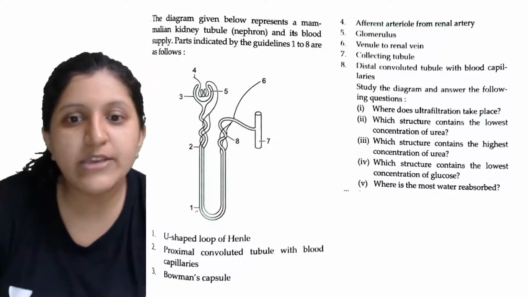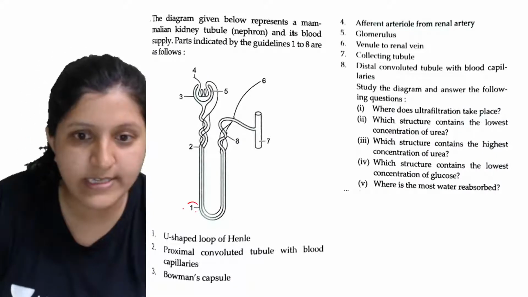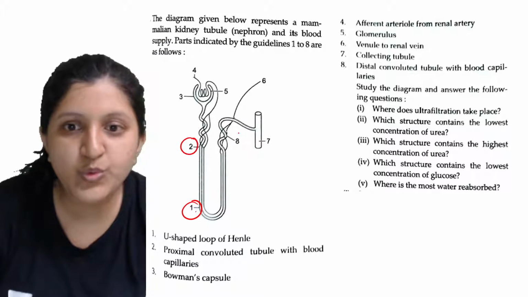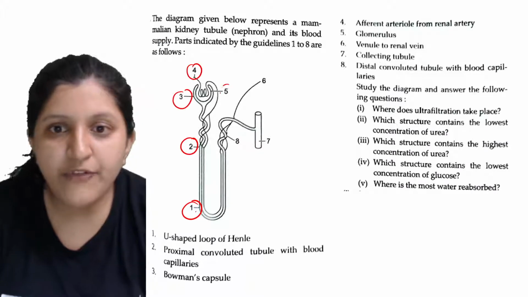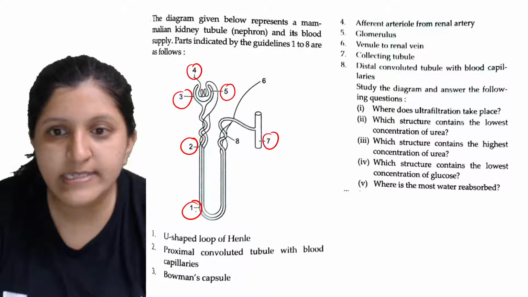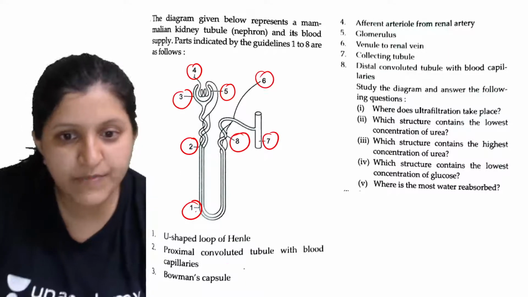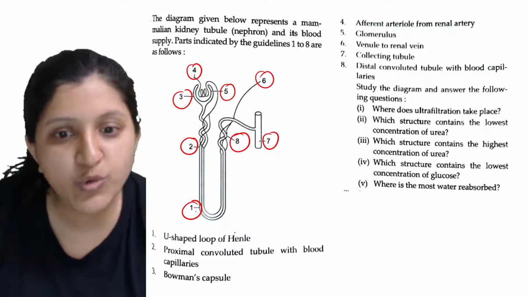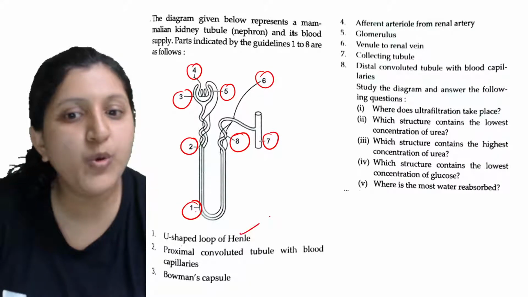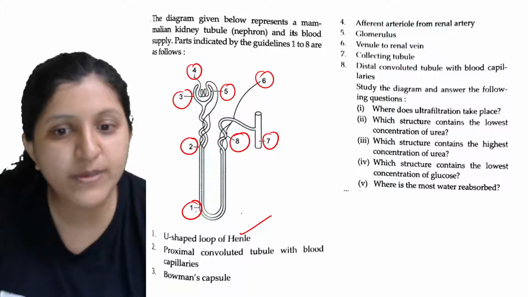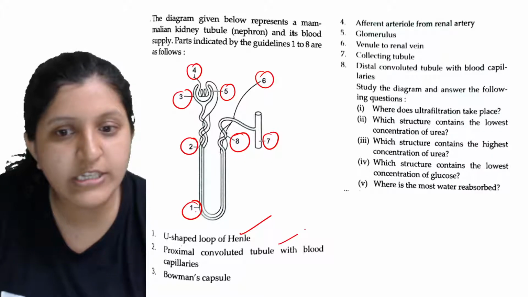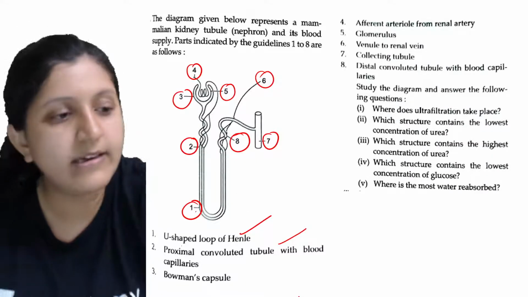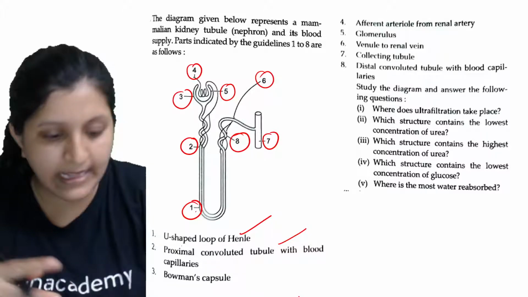You can see 1, 2 over here. This is 1, this is 2, this is 3, 4, 5 is mentioned here, and this is 6, 7 and 8. They have already given what each is. This is the U-shaped loop of Henle, then there is the proximal convoluted tubule with blood capillaries, and other than that there is a Bowman's capsule as well.